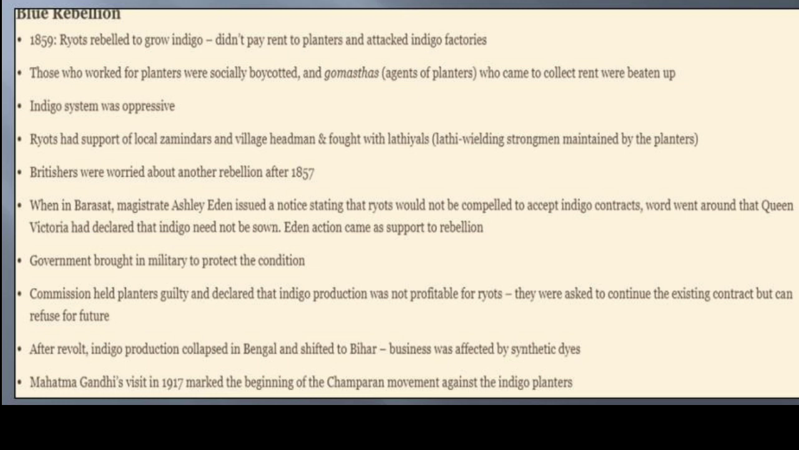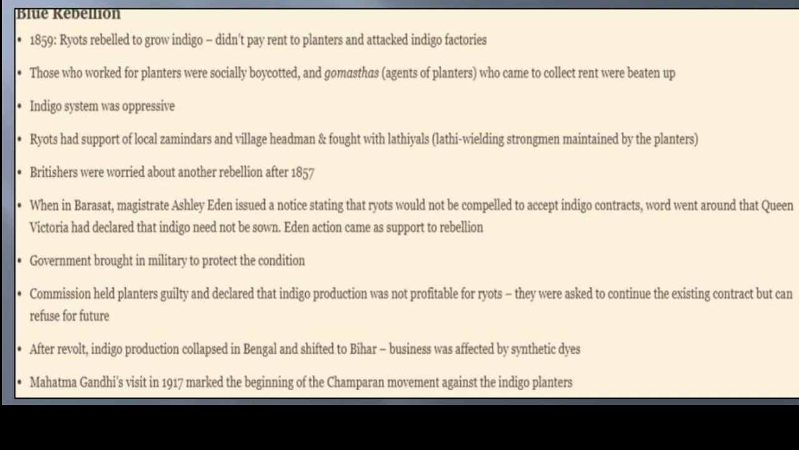The indigo system was very oppressive. Ryots had the support of local zamindars and village headmen and fought with lathials. Lathials are strongmen wielding lathis, maintained by the planters. The British were worried about another rebellion after 1857. In Barasat, Magistrate Ashley Eden issued a notice stating that Ryots would not be compelled to accept the indigo contract. Word went around that Queen Victoria had declared that indigo need not be sown. Eden's action came as support to the rebellion.